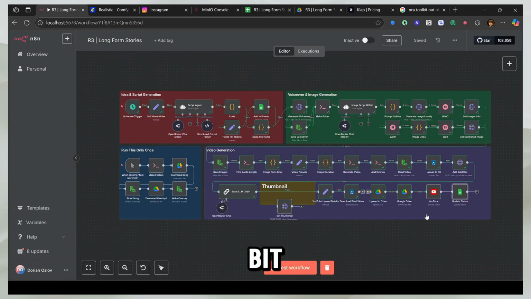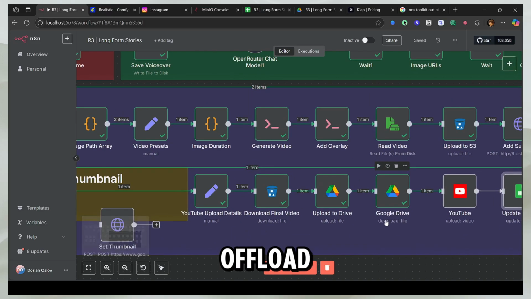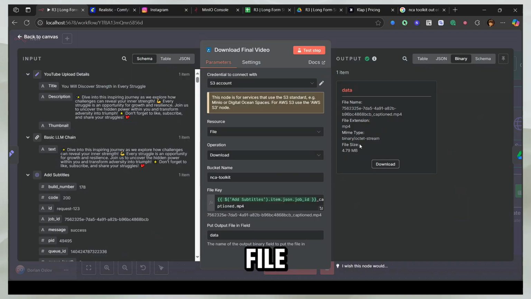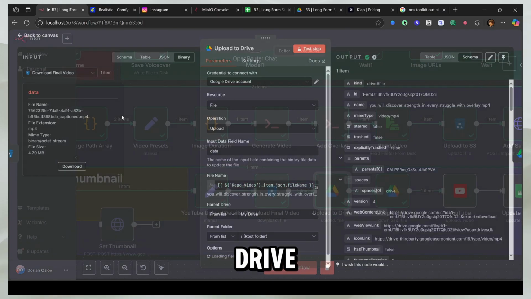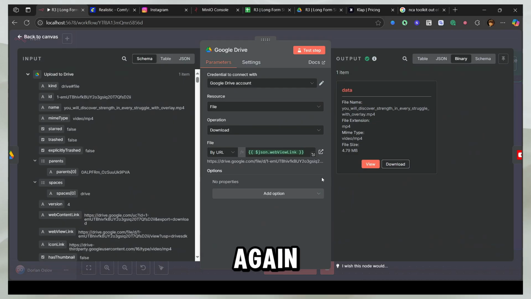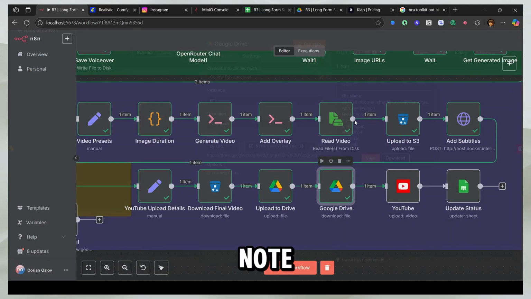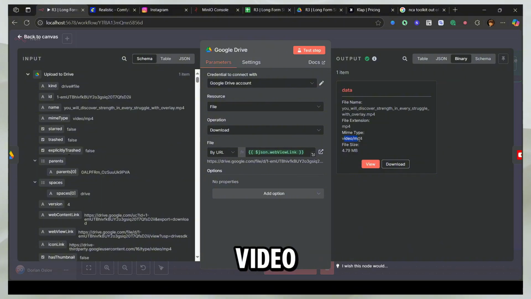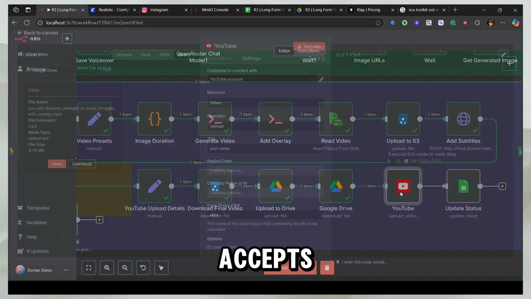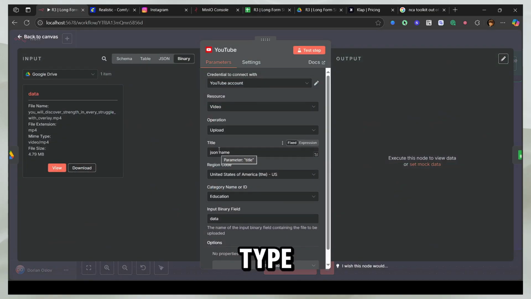After playing around for a bit, I actually removed those two nodes and replaced them with the Drive nodes, because then you can offload the computation to Drive. You don't want to make your system heavy. So now let me show you why we do this. When you go here and see the file, you see that the MIME type is binary octet stream. And then in Drive, you get the same file, the binary octet stream. But when you download the file again from Drive and you see the next node, you'll see the MIME type is video MP4. So that's what you need. And that's what the YouTube node accepts. It won't accept the binary octet type. It's just going to throw you an error.